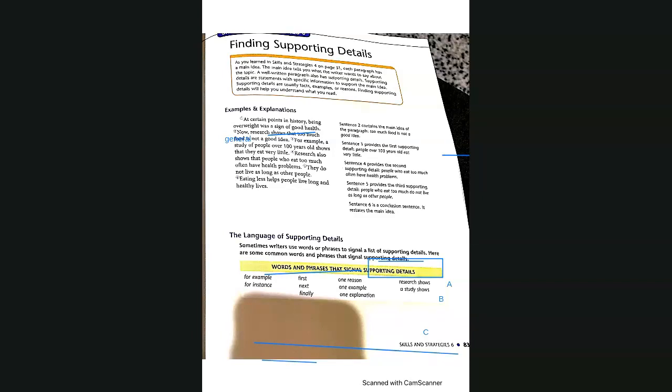So here are some examples of supporting details: for example, for instance, first, next, finally, one reason, one example, one explanation, research shows, or a study shows.